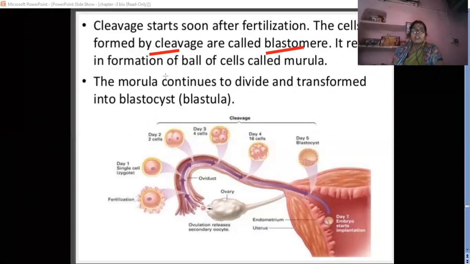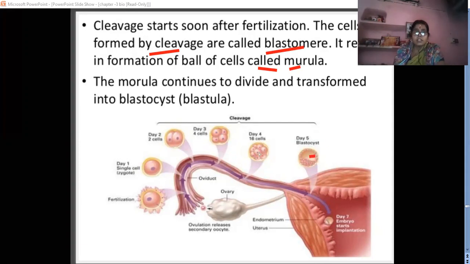Blastomere. The formation of a ball of cells is called morula. When it is the 8-cell structure, 8 blastomeres, that is called morula. And the morula divides and transforms into the blastula, having 16 cells. And 16 to 32 and 32 to 64, that is called the blastocyst. When it is the blastocyst, some space is present here, that is called the blastocoel.